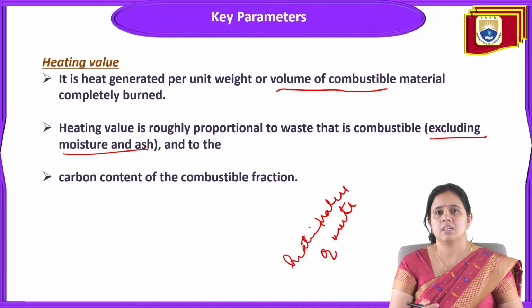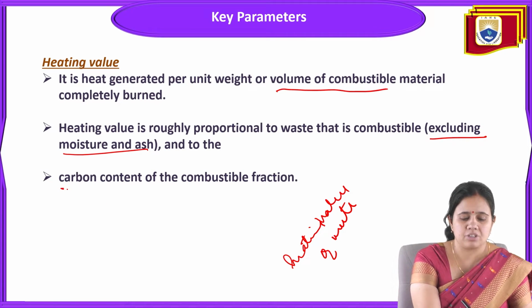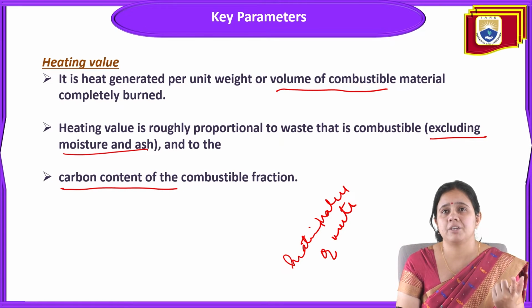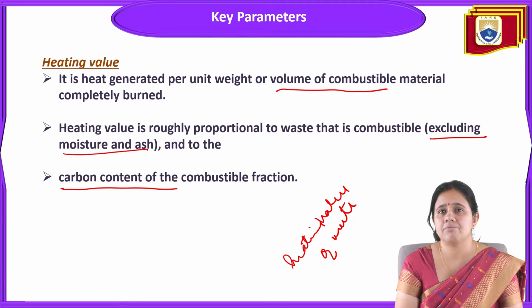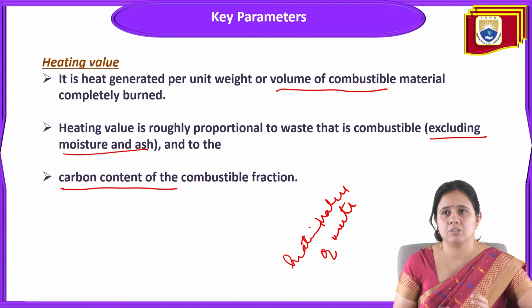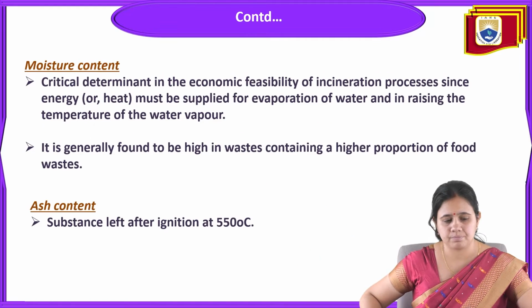Next is the carbon content of the combustible fraction. The first point is the heat generated per unit weight or volume of combustible material that will be completely burned. Next, the heating value is roughly proportional to the waste amount that is combustible only.